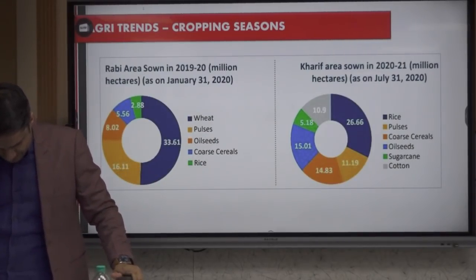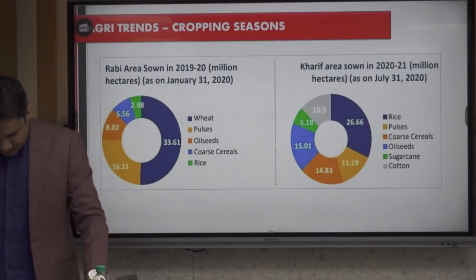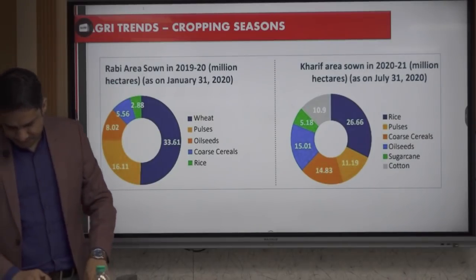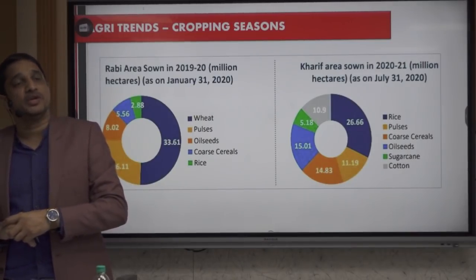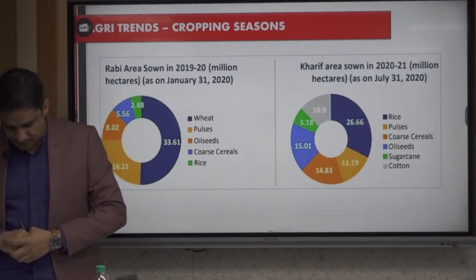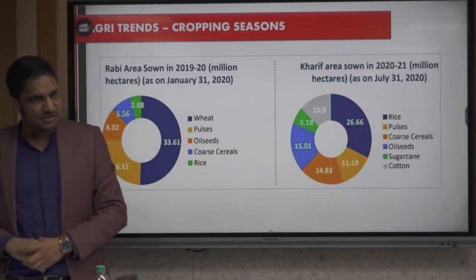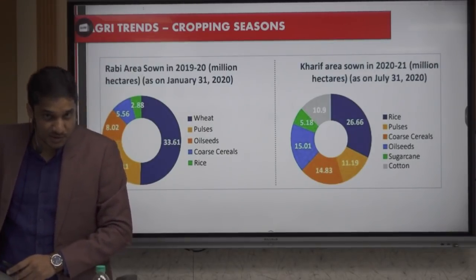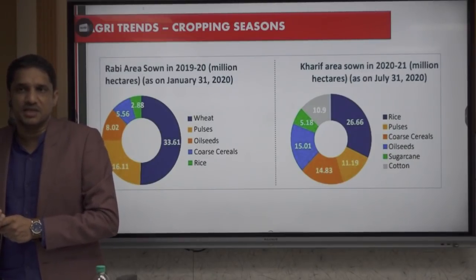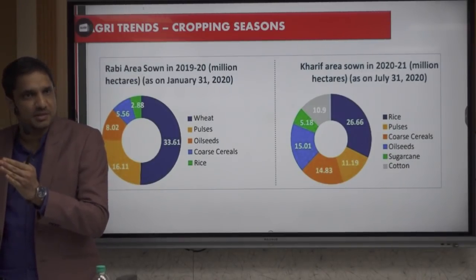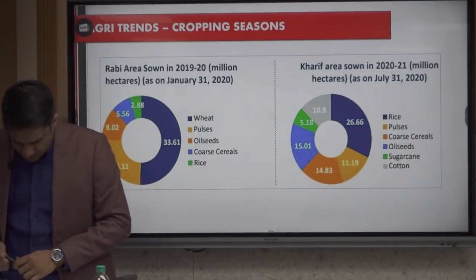ठीक है. Next is key points to note. So 60% of the food grain is produced in the Kharif season. This we need to remember, that the majority of the food grain is produced in the Kharif season. Common sense also says, because in Kharif we have monsoon. When we have monsoon, we have water. So 80% of our agricultural need is being fulfilled in just these 3 months. So obviously the majority of the food grains are produced in the Kharif season.